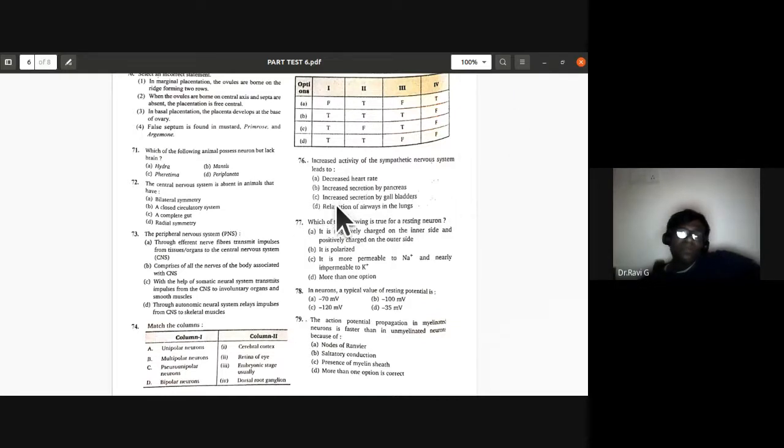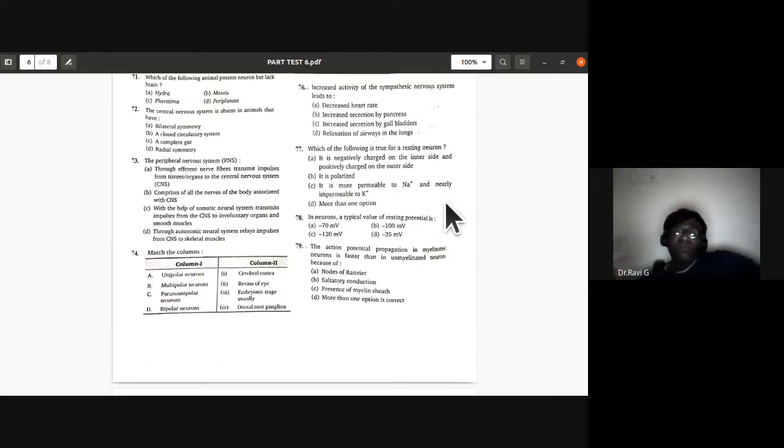So what is going to happen in this particular state? The 76th, the answer is relaxation of airways in the lungs. So increased activity of the sympathetic nervous system leads to relaxation of airways in the lungs.